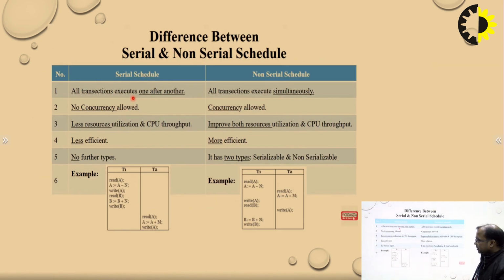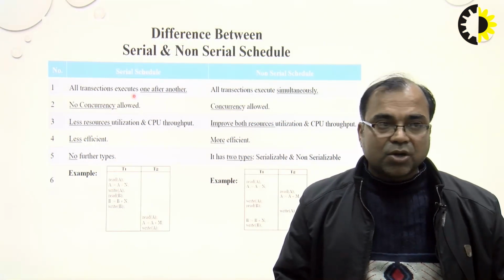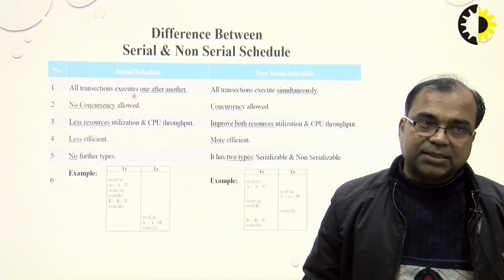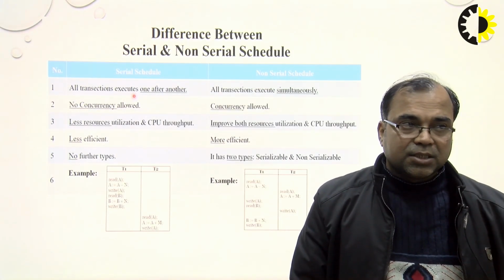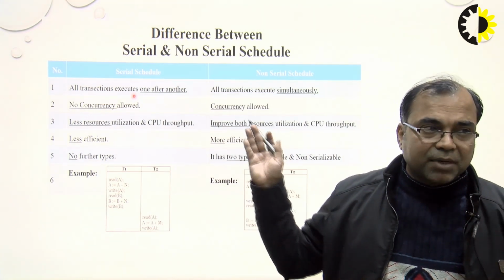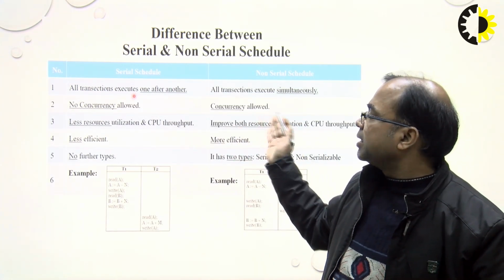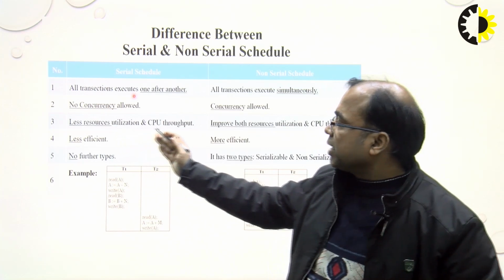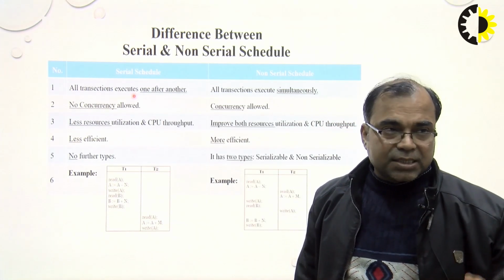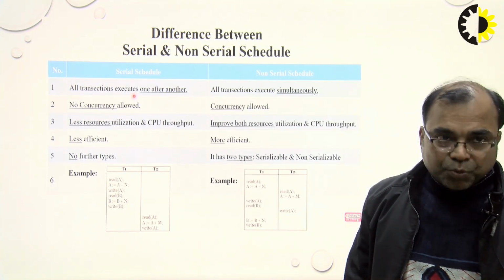Now, what is the difference between serial and non-serial schedules? In a serial schedule, all transactions are executed one after another. In a non-serial schedule, all transactions are executed simultaneously. In serial, no concurrency is allowed; in non-serial, concurrency is allowed. Serial has less resource utilization, and CPU throughput is also less.